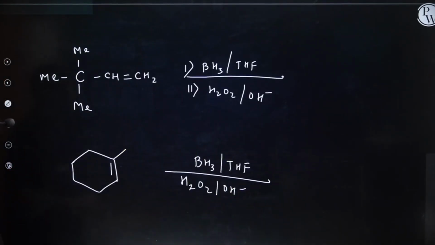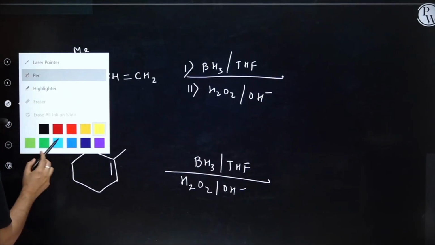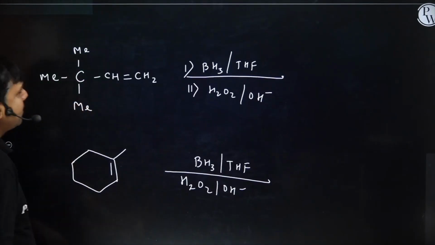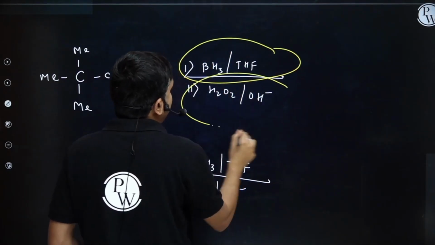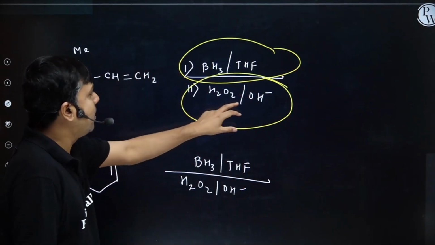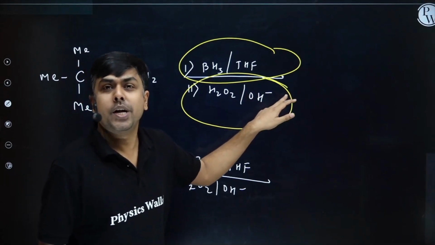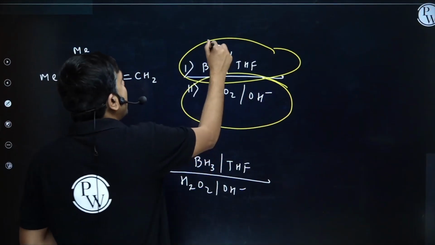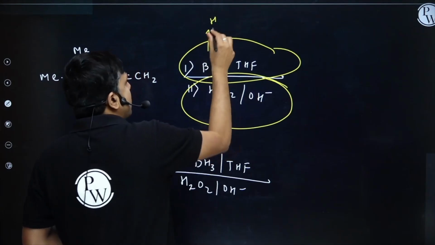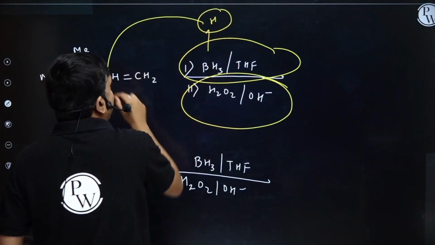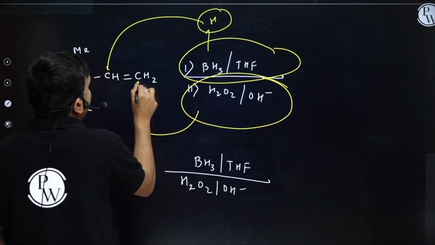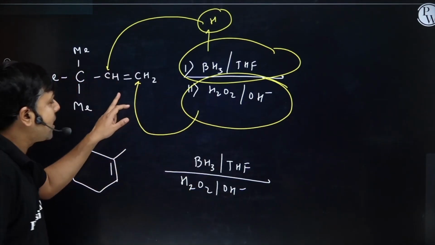Let's do these questions in order to understand it in a better way. BH3·THF, then H2O2/OH-. Students, from here I'm going to add one OH, and from here I'm going to add one H. This H will get attached to the more substituted carbon here, and this OH will get attached to the less substituted carbon from the same side.